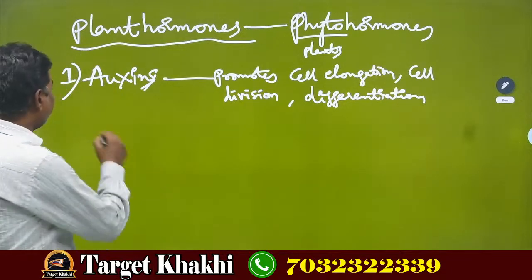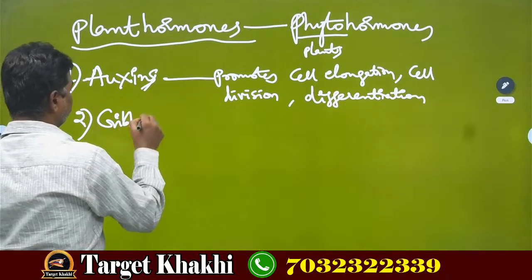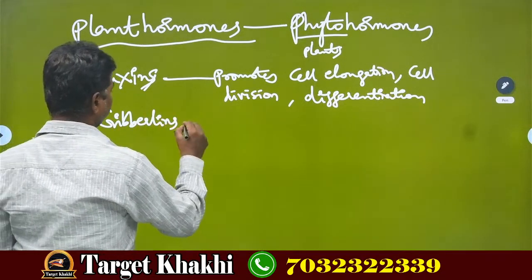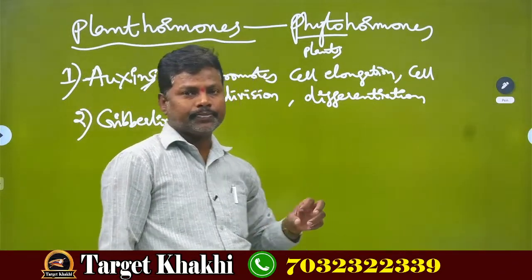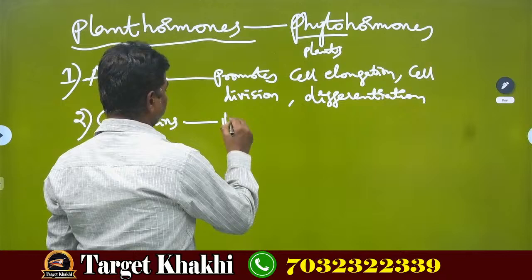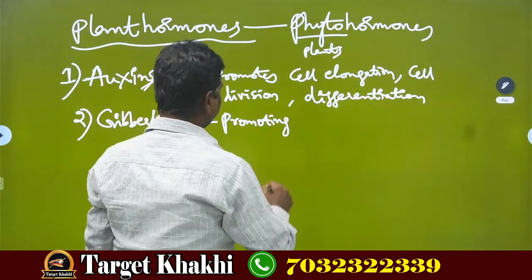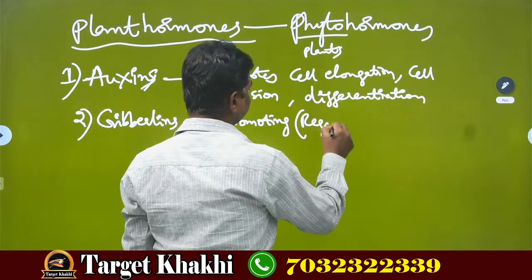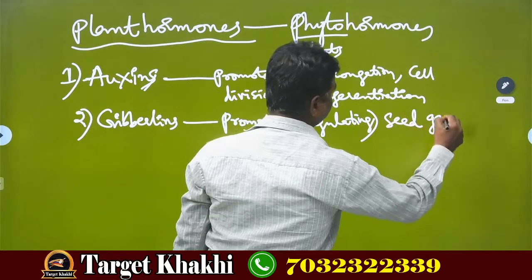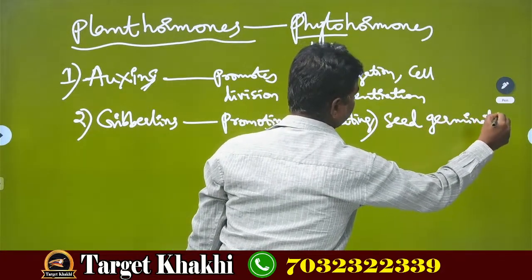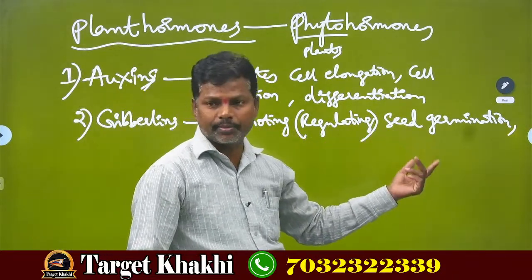Next, the second plant hormone is gibberellins. Gibberellins help in promoting or regulating seed germination.